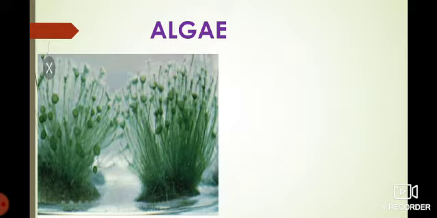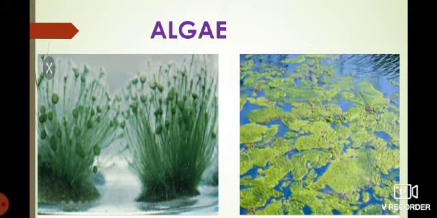Most of the algae live in fresh water and marine water, and very few algae can survive in wet soil, and some of the algae float on the surface of water. Here, on the surface of the pond, you can see algae floating. This type of algae is known as phytoplankton. And some of the algae are symbionts. That means they live with fungi. Example, lichen. And the study of algae is known as phycology or algology.